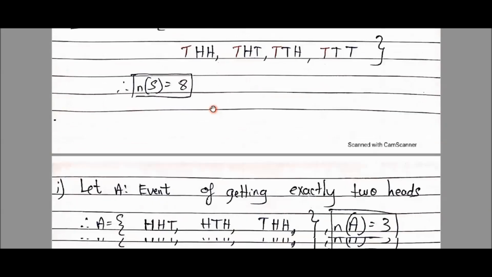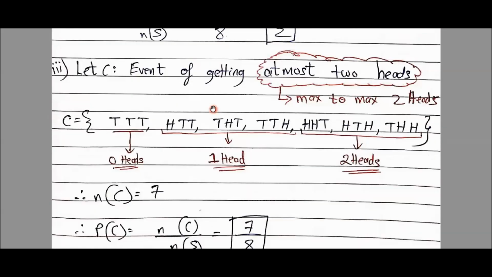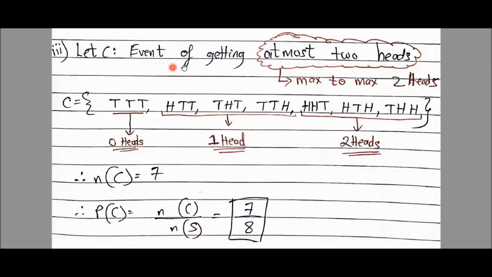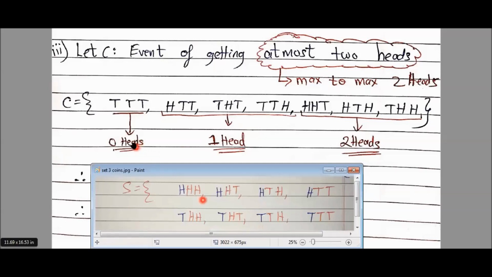Okay, coming back to our question. First we will make the sample space. Let C be the event of getting at most 2 heads. Max 2 heads we want. So see here, from the pop-up, first I wrote 0 heads. Where are the 0 heads? See the cursor, 3 times tails I copied here.